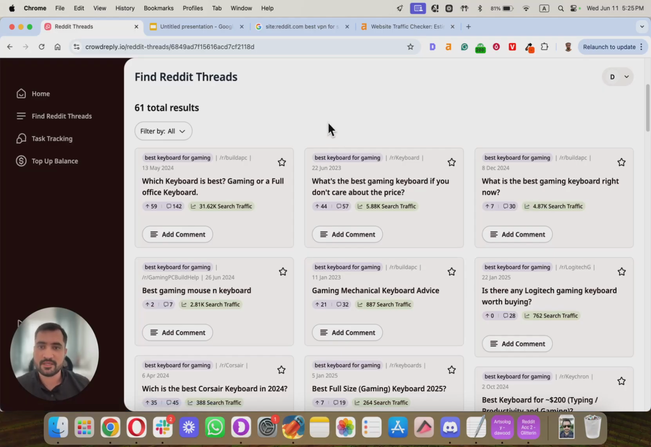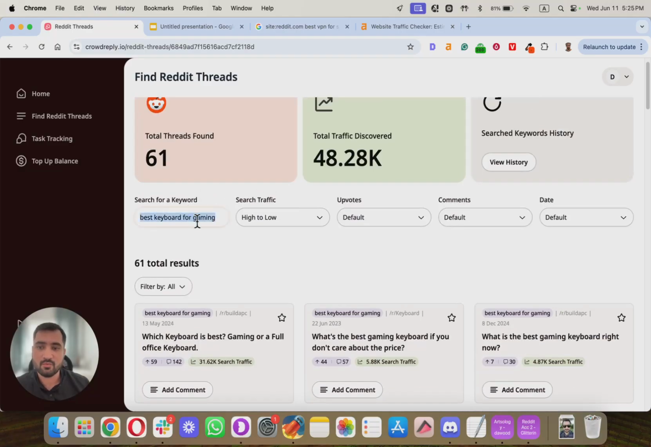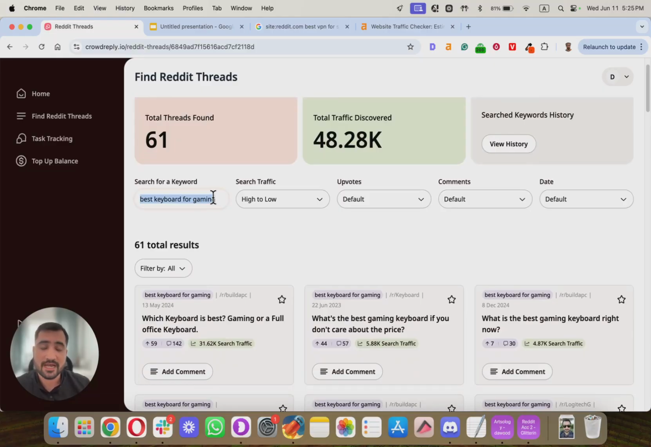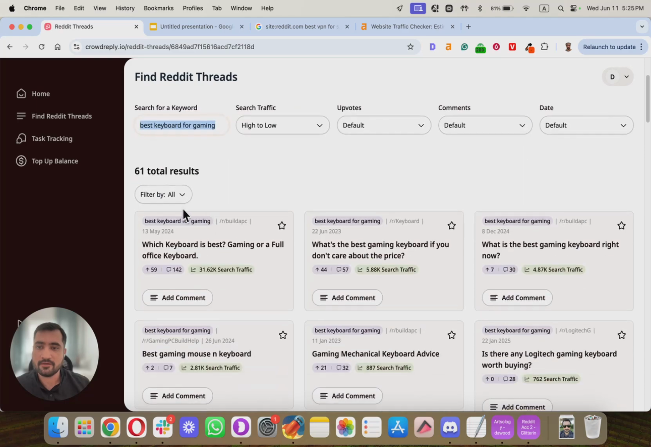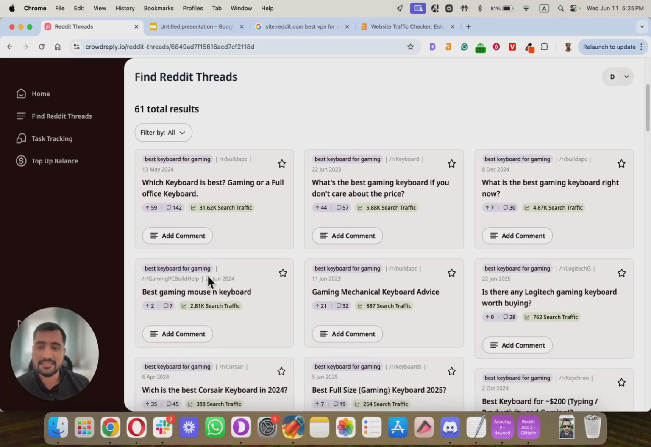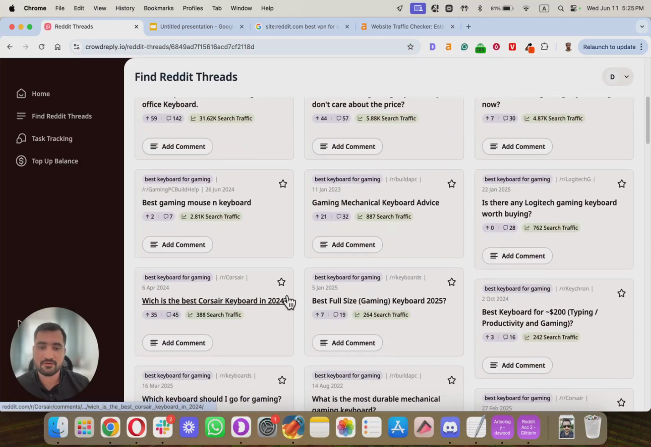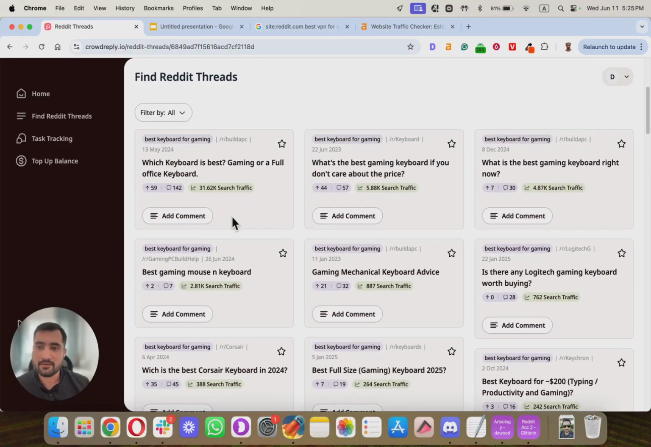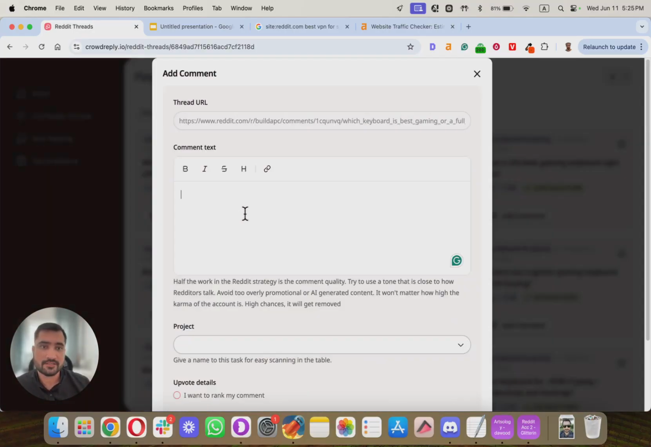So I have these threads. The next step is engaging on them. Now that's where CrowdReply really helps with scaling your strategy. So let's just say I had one keyword where I had 61. Let's just say I had like 10, 20, 30 keywords like these, and for each of that, I have like 60 results. So I can potentially engage on like 500 threads where there's an insane amount of traffic. You can see these are insane amounts of traffic that you're getting. And this is where it gets really great.